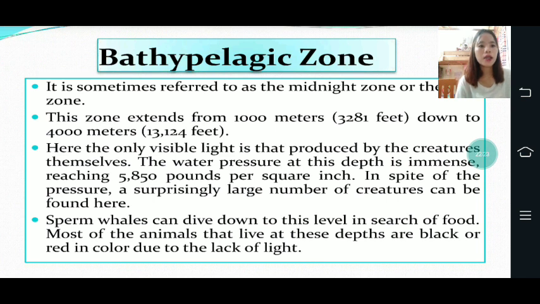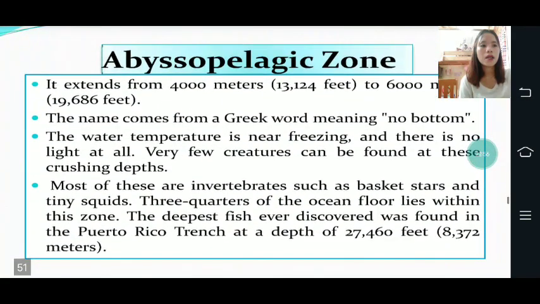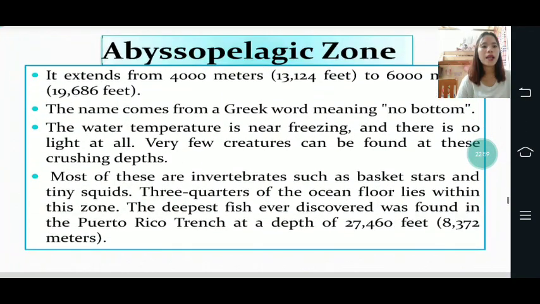The water pressure at this depth is immense, reaching 5,850 pounds per square inch. In spite of the pressure, a surprisingly large number of creatures can be found here. Sperm whales can dive down to this level in search of food. Most of the animals that live at these depths are black or red in color due to the lack of light. Now let's proceed to the abyssopelagic zone.